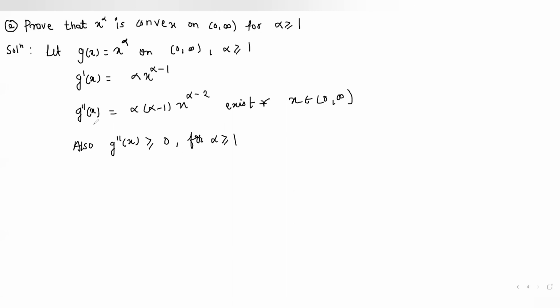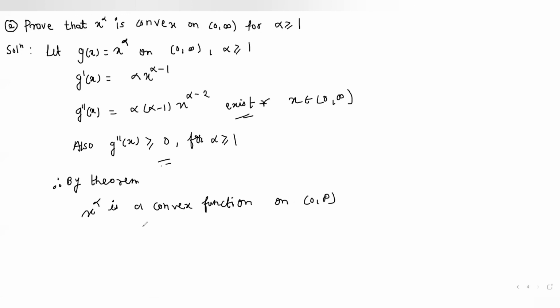So since the second derivative of this given function exists and is greater than or equal to 0, therefore by theorem, x to the power alpha is a convex function on the open interval 0 to infinity, and hence the second example has also been proved.